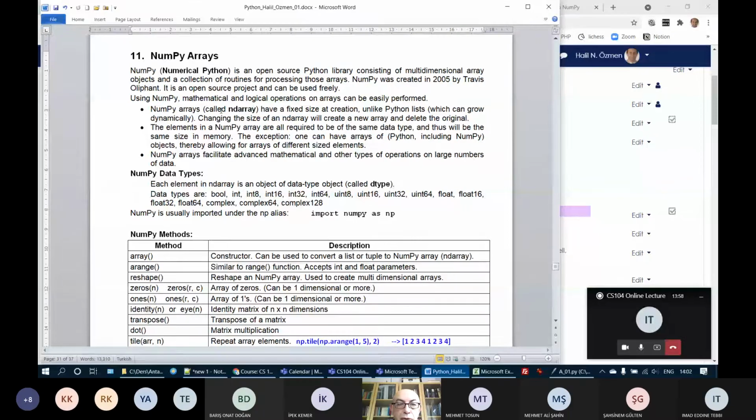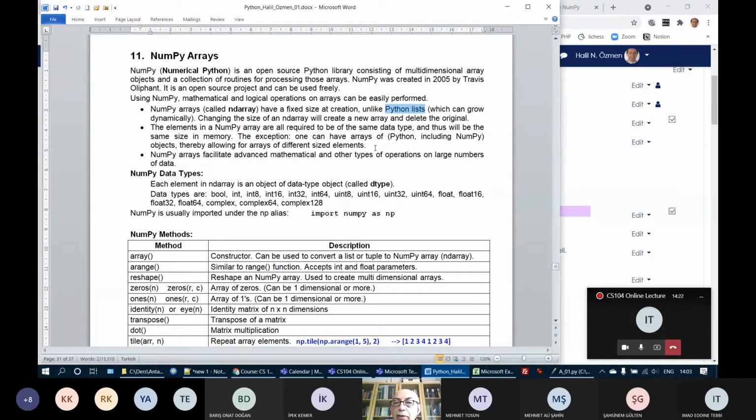Okay, what are NumPy arrays? NumPy arrays, which are also called ND array, are arrays which have fixed size at the creation. As you know, Python lists can grow in time. You can create an empty list, or you can create a list with some number of items, and then you can add new items. You can delete items from a list.